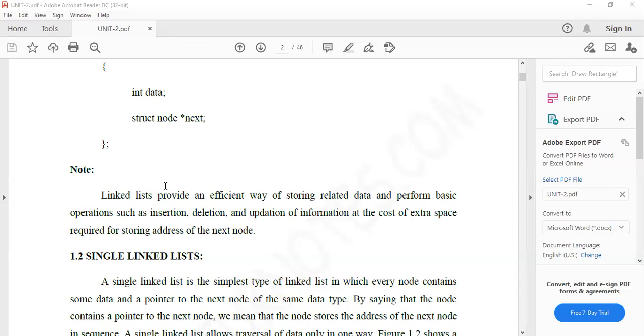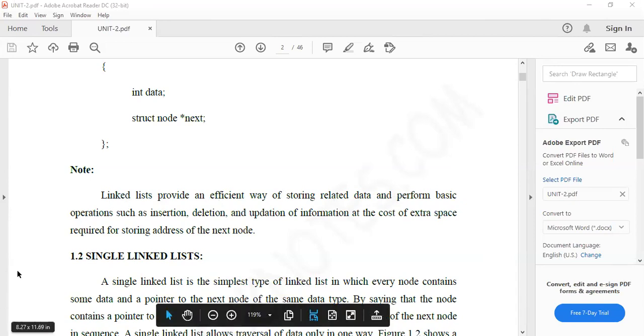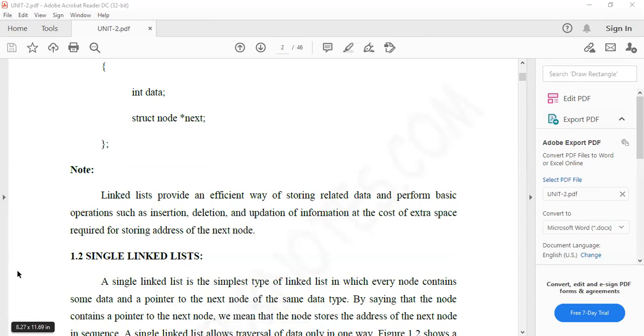So we'll go to the program. A linked list provides an efficient way of storing related data and performing basic operations. By using a linked list, we can perform some operations, as on an array. Here we can perform insertion, deletion, and updating of information, at the cost of extra space required for storing the address of the next node.